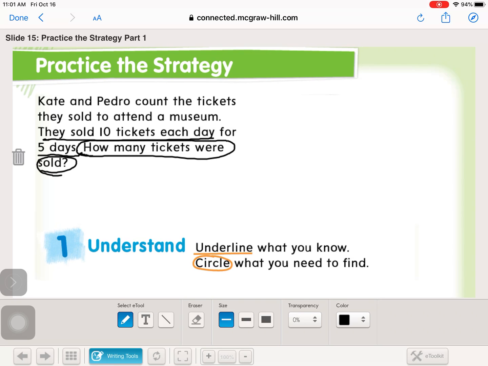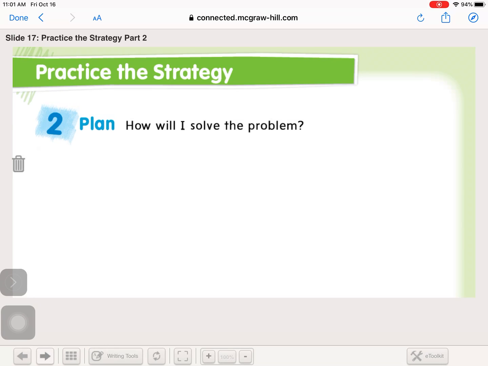Okay, so we've got 5 days, right? That's how many groups there are. And that's what we're going to try to solve here. Plan. How will I solve the problem? I am going to work through my strategy.